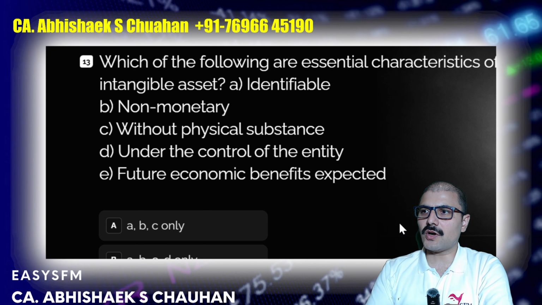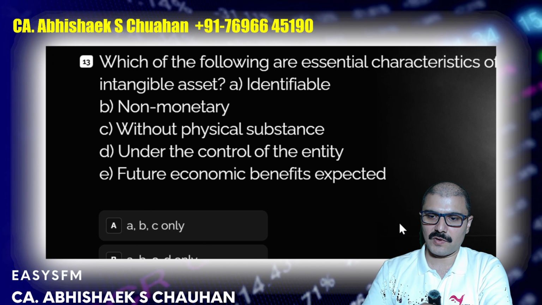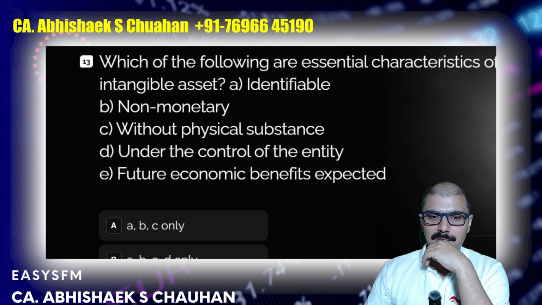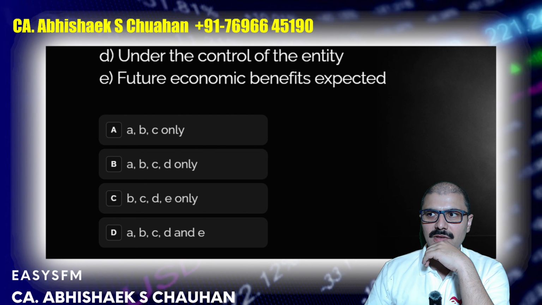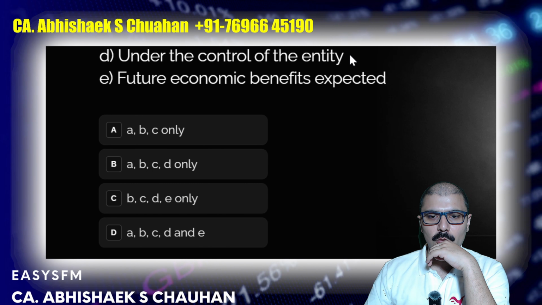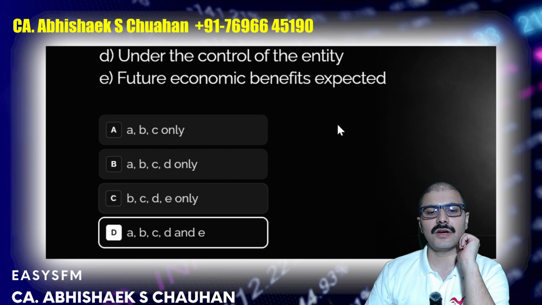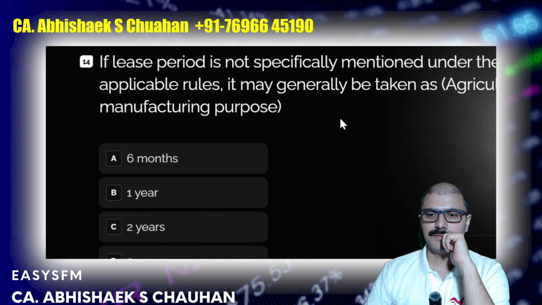Next, which of the following are characteristics of an intangible asset? It must be identifiable, non-monetary, without physical substance, under the control of the entity, with future economic benefits expected. All of these are the characteristics of an intangible asset.